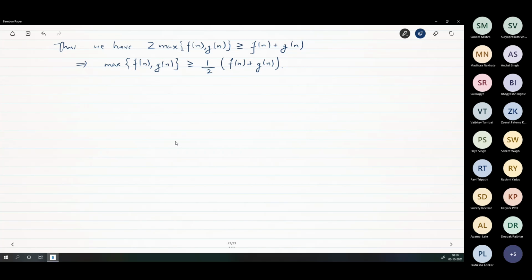So now are we done? Do we get omega from this much? What is the constant? The constant is half now. The constant is positive, okay, in the definition. Constant need not be greater than 1. It could be anything. It just has to be positive. It could be very small. It can be 1 by 1000. That is also fine. Okay. I hope that is clear.